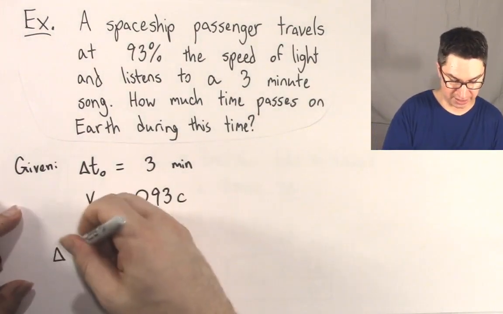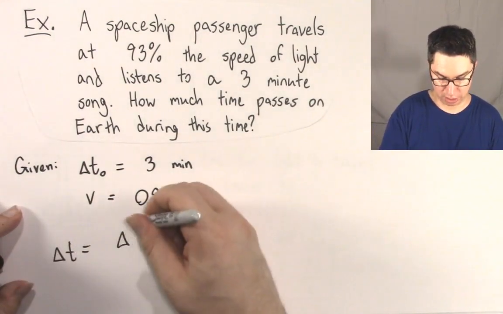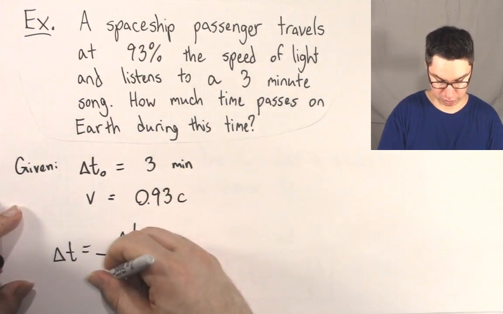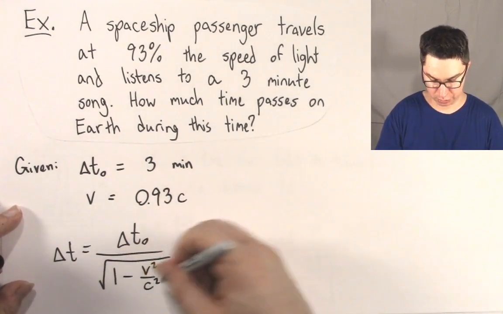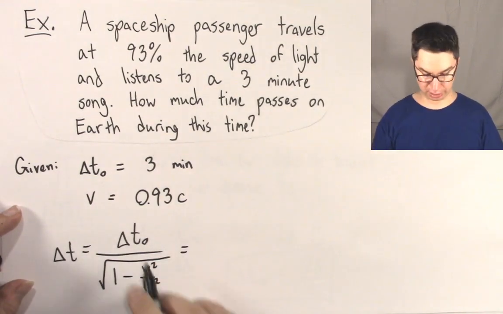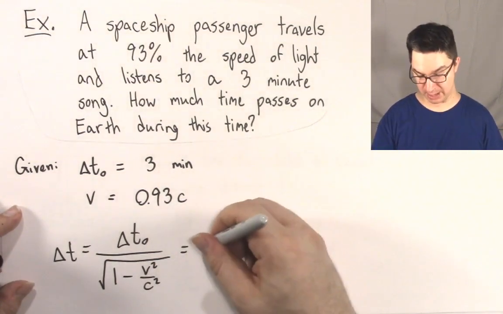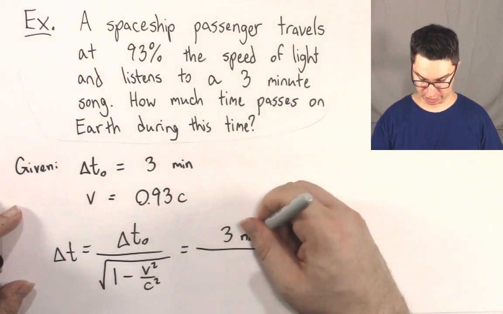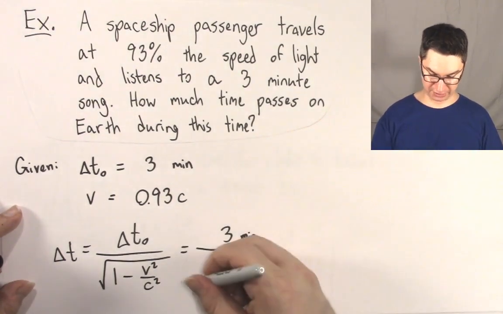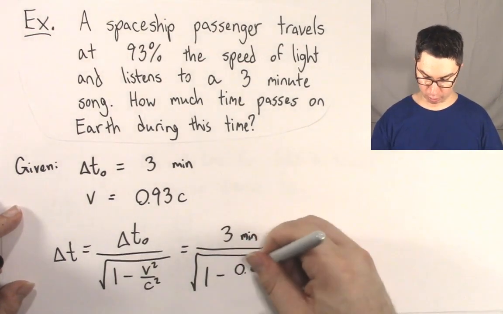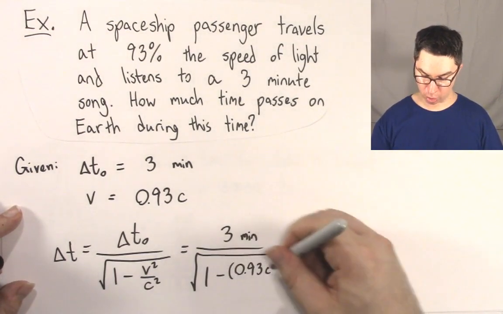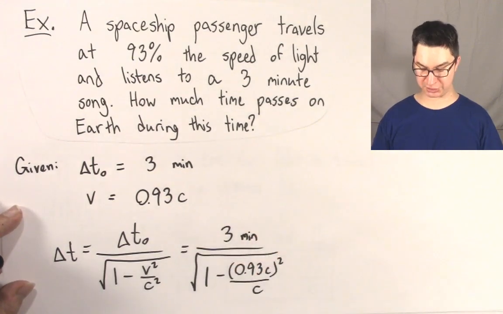So delta t equals delta t naught divided by the square root of 1 minus v squared over c squared. Now making our substitution, delta t naught is 3, in minutes. If you want to put the minutes there, you can. Divided by the square root of 1 minus 0.93c quantity squared over c squared.